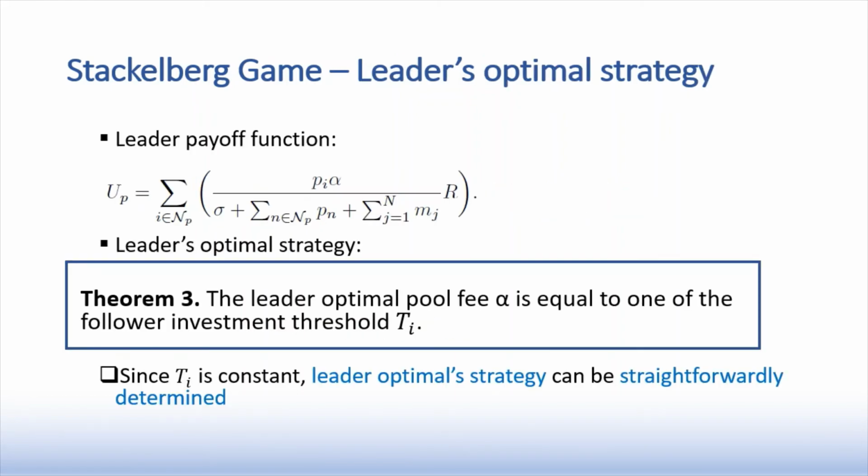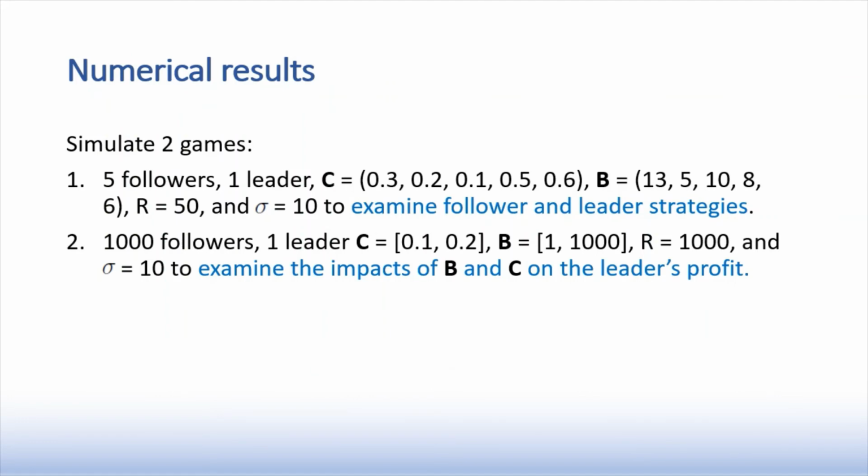Based on the follower's best response, we can determine the leader's optimal strategy. In this game, the leader's strategy is to determine the value of the fee alpha, so that it can maximize its payoff function as given in the following formula. And we prove in the following theorem that the leader's optimal pool fee alpha is equal to one of the follower investment thresholds. Then we conduct numerical experiments to firstly examine the follower and leader strategies, and secondly we simulate a 1000-follower game to examine the impacts of the budget and fixed cost on the leader's profit.